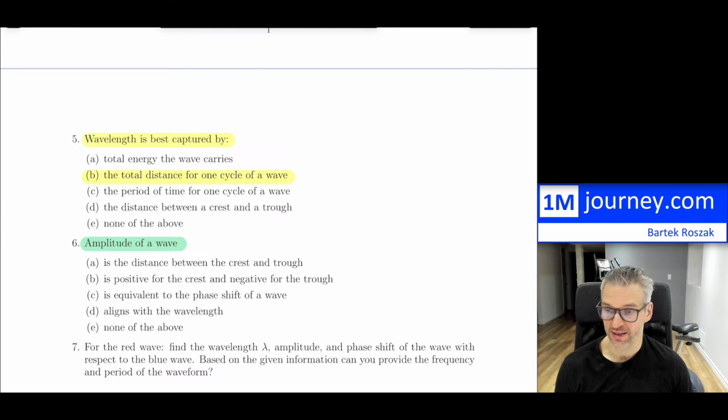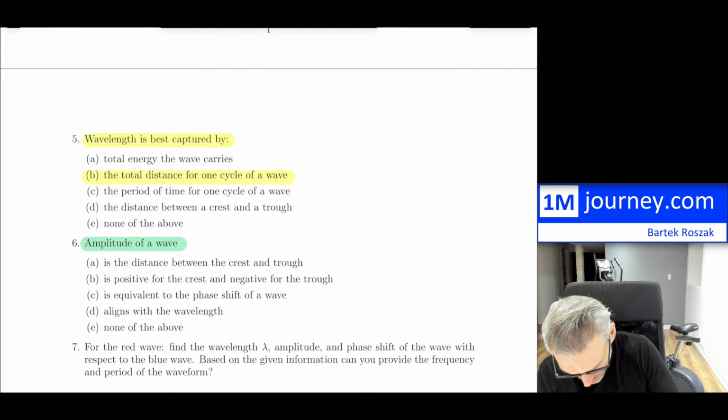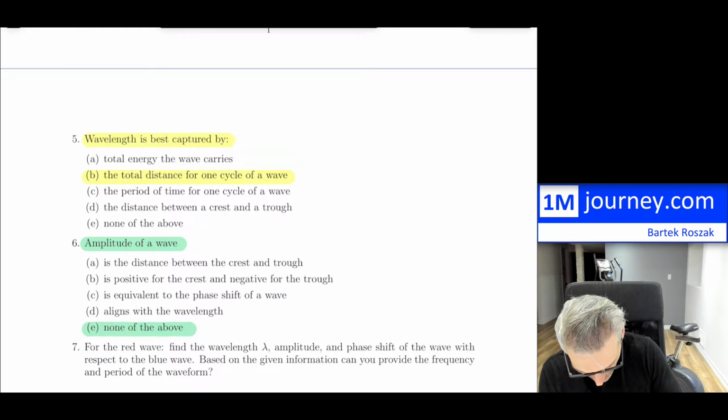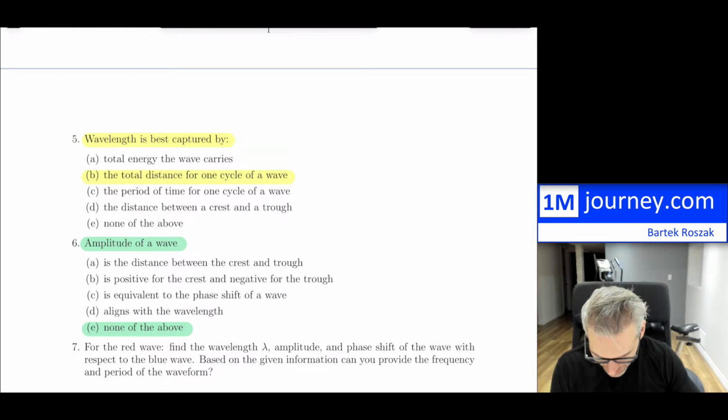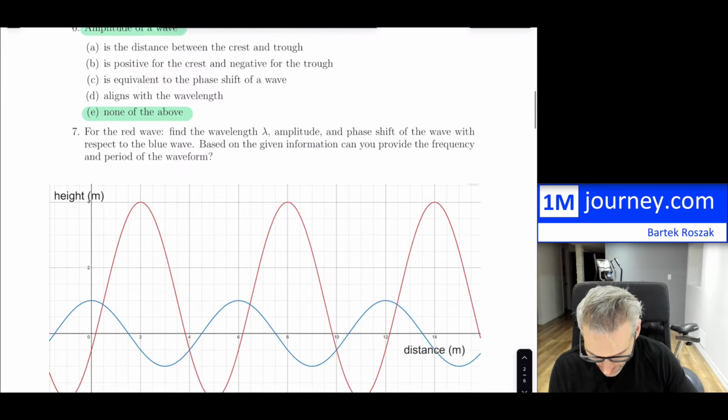It's not the distance. So it looks like really the best choice here is going to be none of the above. All right. And amplitude, we're going to get into amplitude in just a moment because here's going to be a nice example for us.